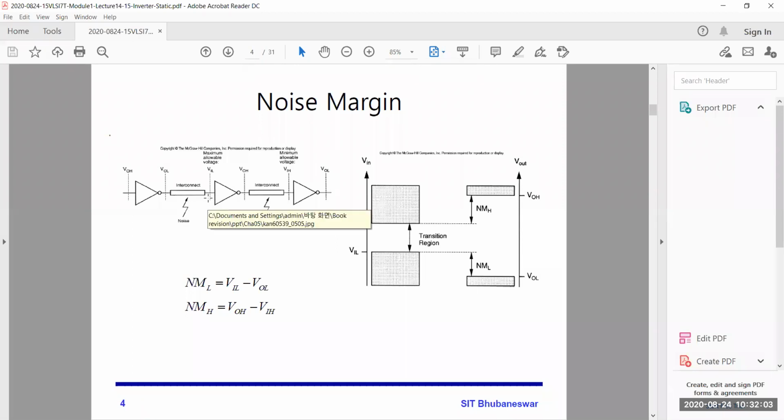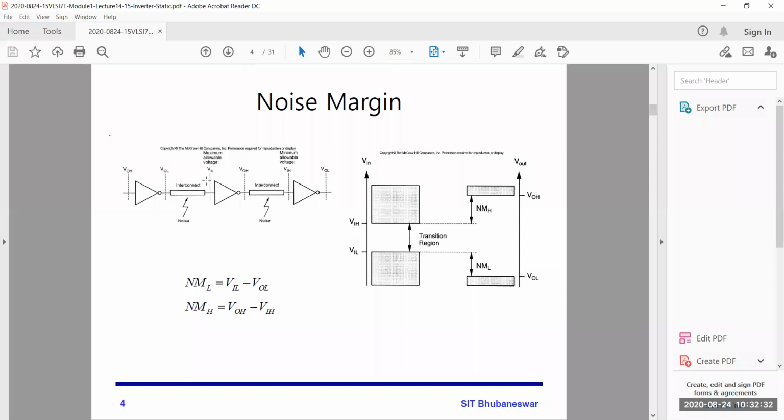In the second inverter, the input is VIL, meaning VOL is almost 0 voltage. Suppose some noise is added, then it will not be 0. It may be 0 plus some noise, which increases the value.